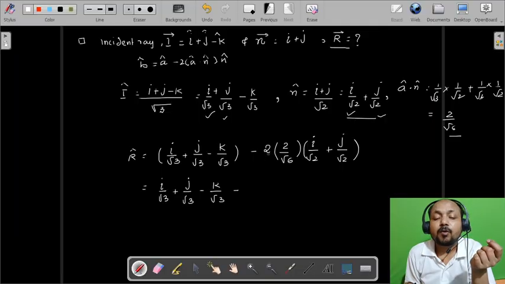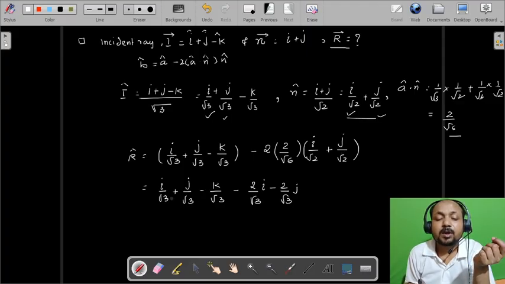So 4 upon 2 root 3 can be given as 2 by root 3 i minus 2 by root 3 j. I am multiplying directly this to this and this to this. So we get this type of situation, and then 2i upon root 3 will be subtracted from this one.